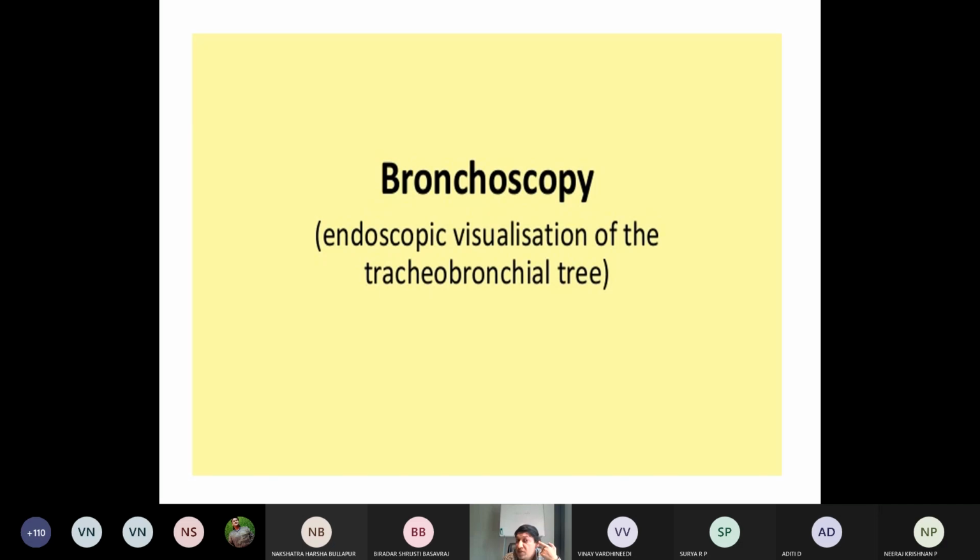So this is an investigation, special investigation, that is bronchoscopy, to visualize the tracheobronchial tree. One more condition is there, bronchogram. Bronchogram, to know the detailed study of the tracheobronchial tree.